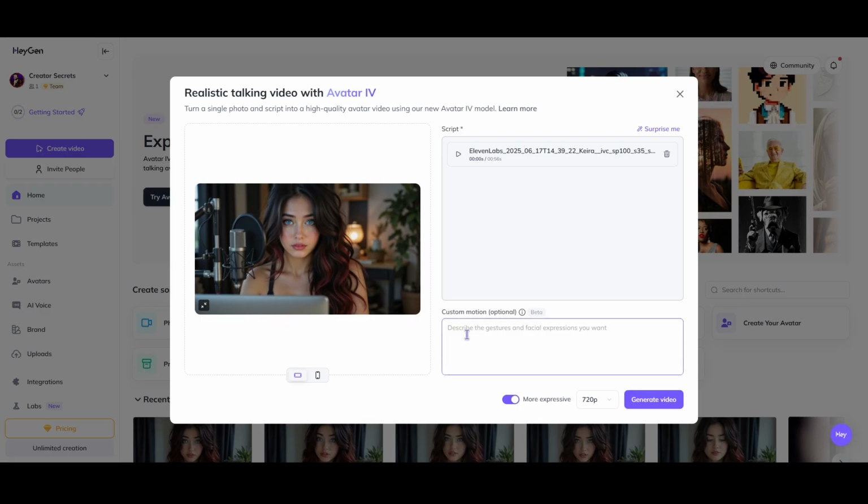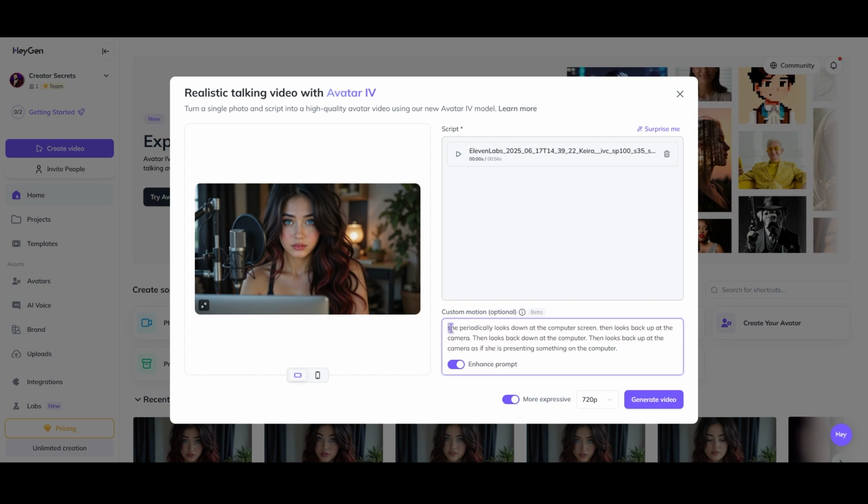All right, so the last thing I need to do here is just add in a prompt. Now, if I leave it blank, she's basically just going to stare at the camera the entire time. But in my opinion, that looks a little off-putting. It looks a little weird and strange when the avatar is just creepily staring into the camera the entire time.